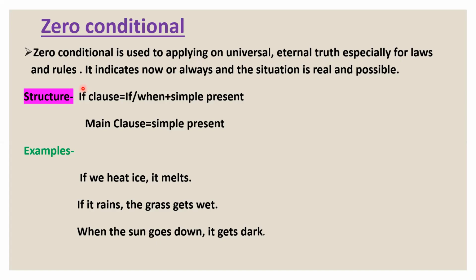Where there is law and rule, we can apply zero conditional. And it indicates now or always. Now and for always means eternal. And in what kind of situation can we use it? In real and possible situations.